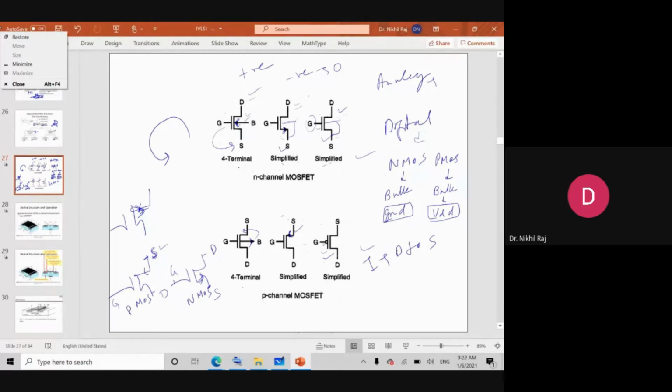So this is one way, but here the problem is identification of source and drain. In this case, for the third symbol, it is assumed to be a purely symmetrical device. Nothing will happen if you interchange source and drain. Okay, so these are the possible representations of your devices which you will see. And mainly in digital circuits, you will see this third symbol most prominently used.